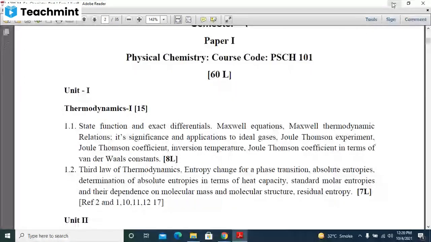Once again I will say, don't worry about these things, we will do well. Today it is just an introductory talk. From the next Monday we will start with the actual part. From unit 1 we will start.